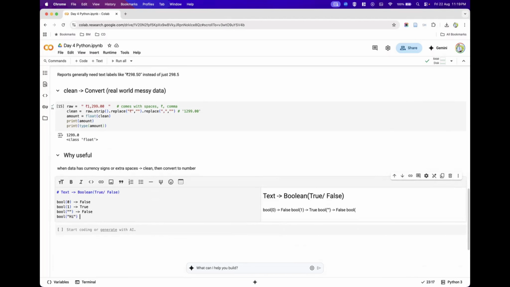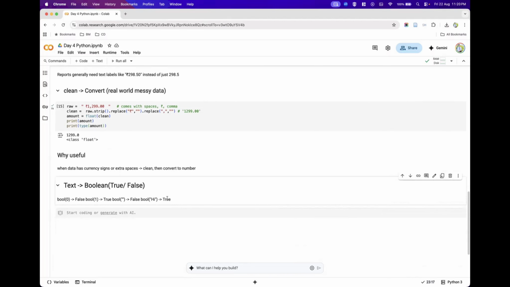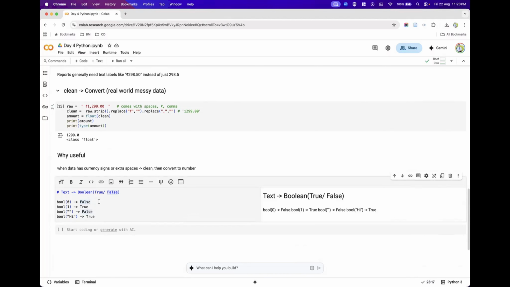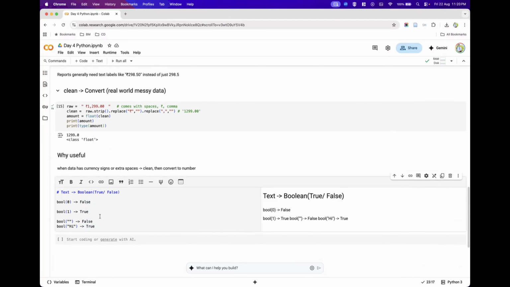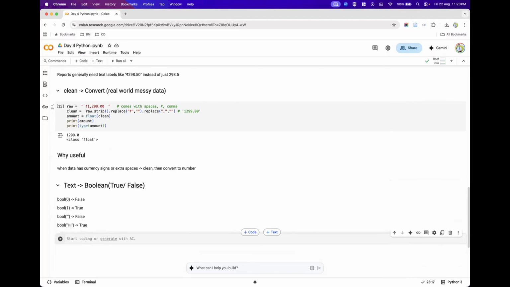This is not an empty string. Some value is present inside the string, so any non-empty string will become a true value. You need to be in a position to understand this, and only then will you be able to derive a lot of understanding.